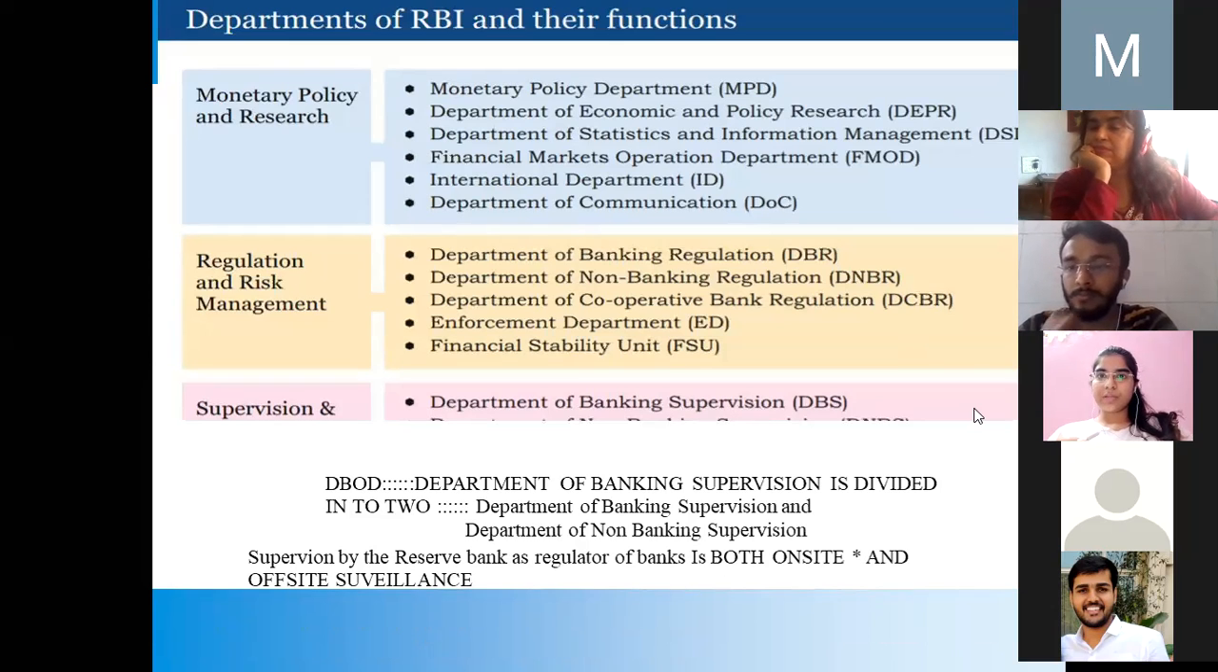So we have 3 departments: monetary policy and research, regulation and risk management, and then there is supervision. These are not the 3 departments. These are the bifurcation of functions of Reserve Bank of India. We said monetary policy and research is one function. Regulation and risk management is the second important function. And the third important function is supervision. So we are having various departments under these 3 functions.